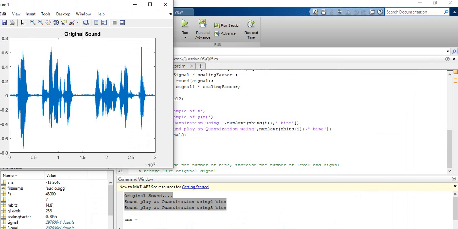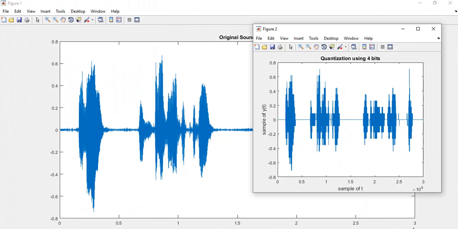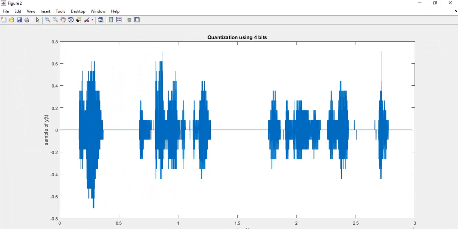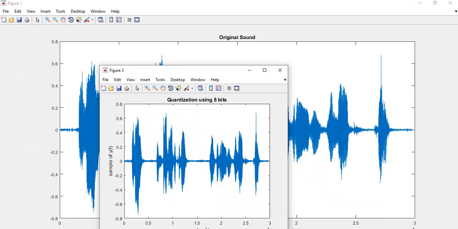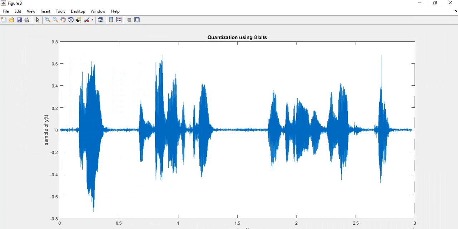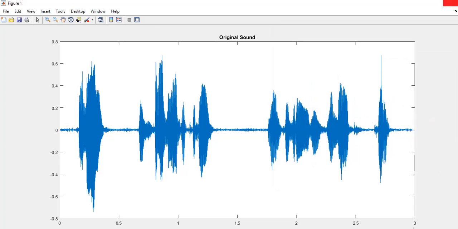By these plots, the original signal, check the comparison. The 4-bit quantization is not similar; it has few levels. Now I show you 8-bit. The 8-bit is better than 4-bit. It means that by increasing the number of bits we get a better result, better quantization. It seems like the original signal. Okay, that's all.